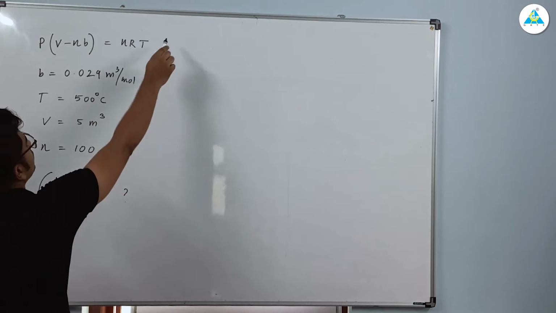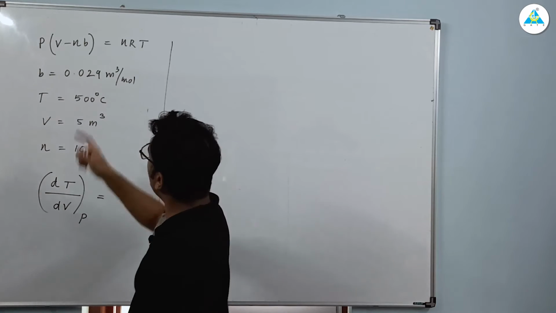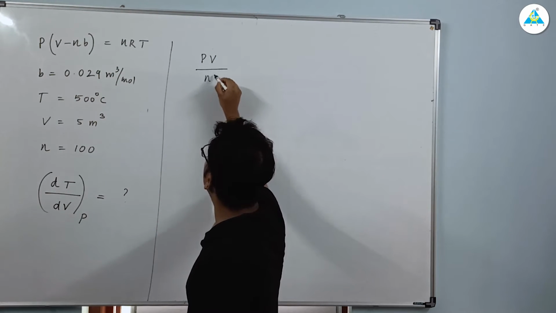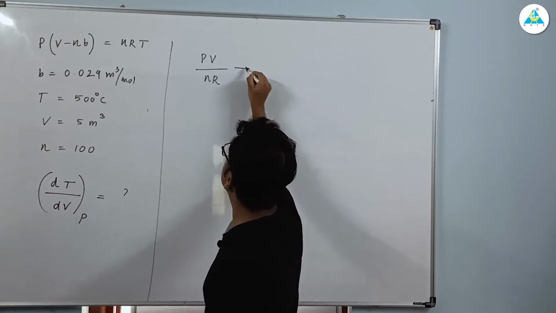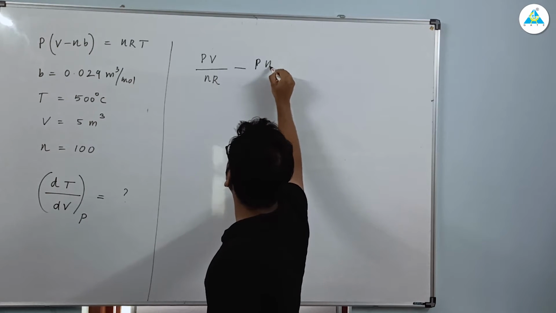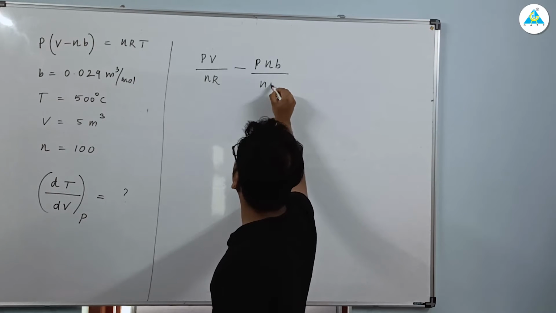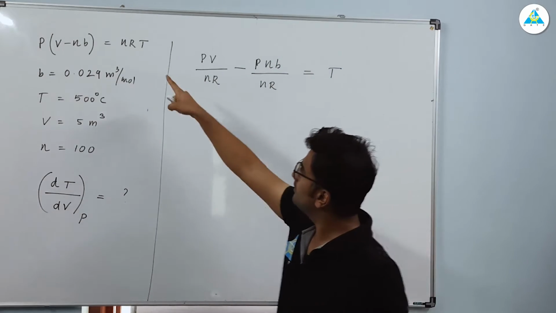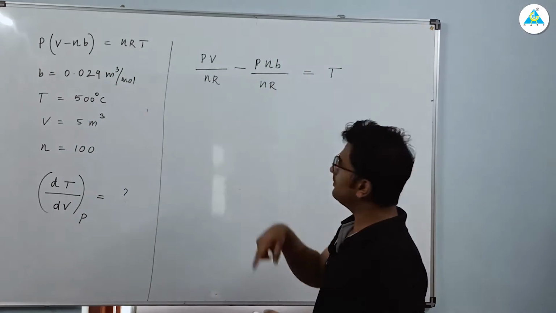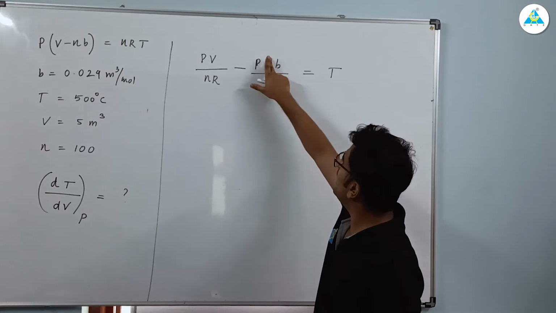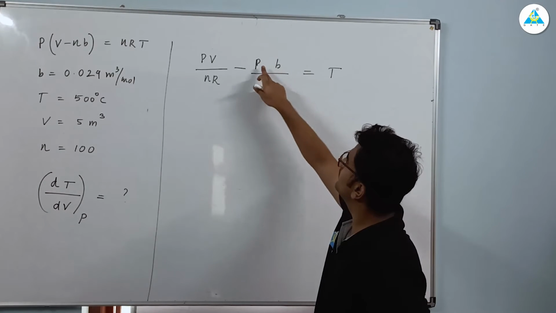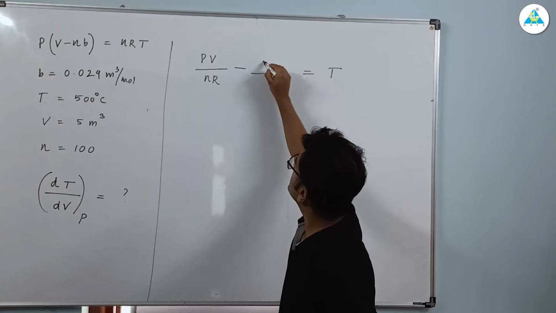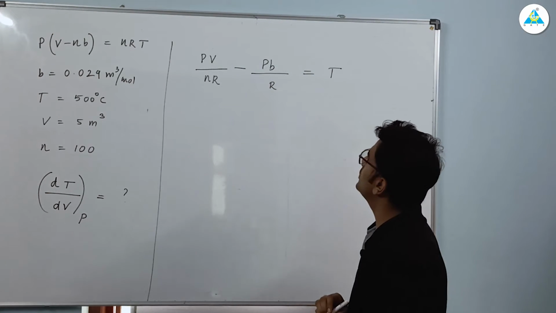So first of all, what we need to do? I'm multiplying this inside. So PV divided by nR minus P into n into B divided by nR can be equated to temperature. Is it okay? Bring this nR to this side and multiply. So n and n cancel. So it will be PV by nR minus PB by R is equal to T.